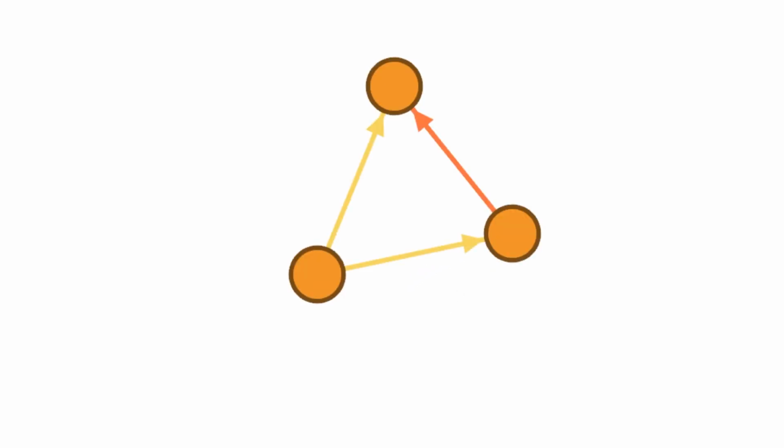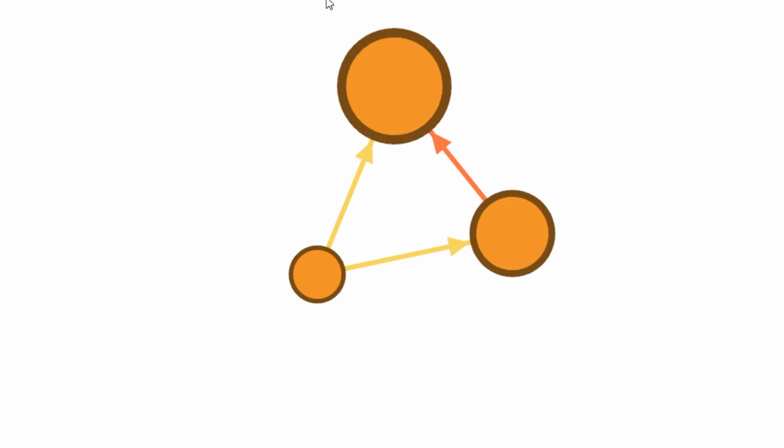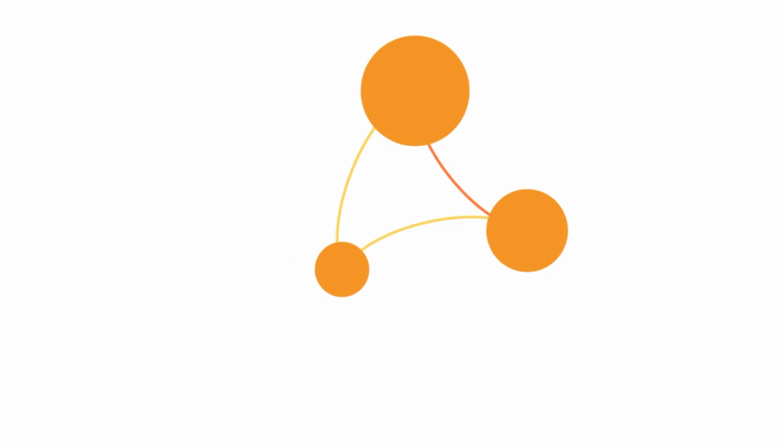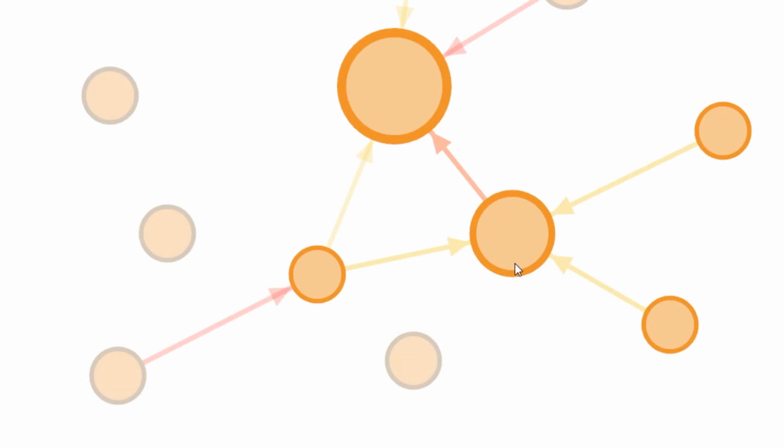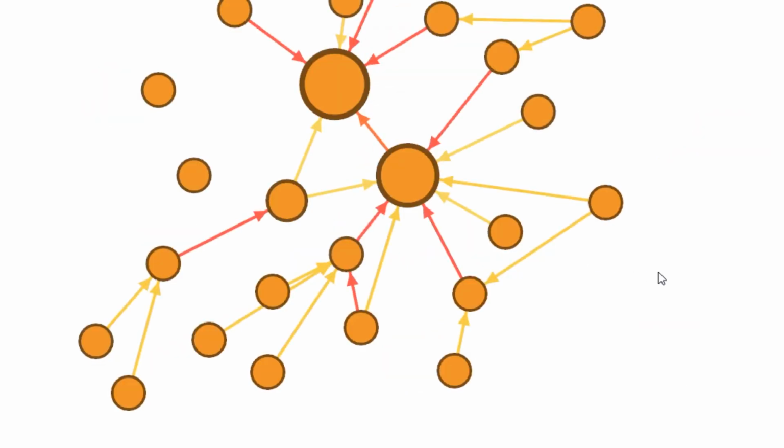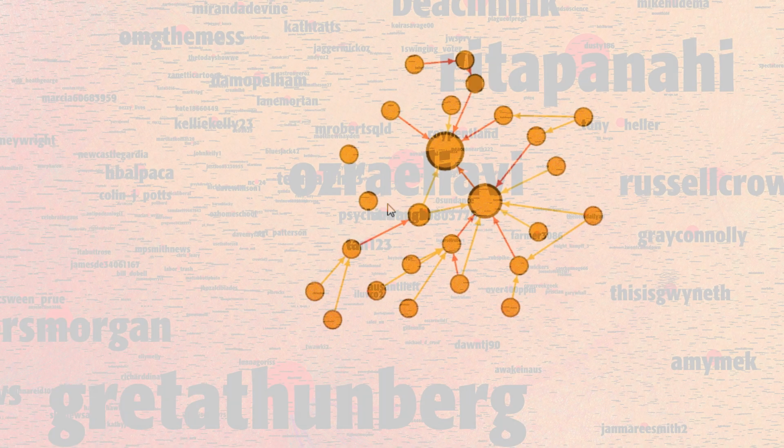There's a few other things going on. For example, the more relations a node has, the larger it becomes, representing its prominence. Also, I'll often use colors to show the kind of relation it is, a reply, a retweet, etc. This is the basis for the network. It's a scheme like this, writ large.